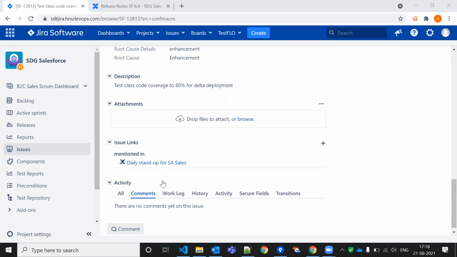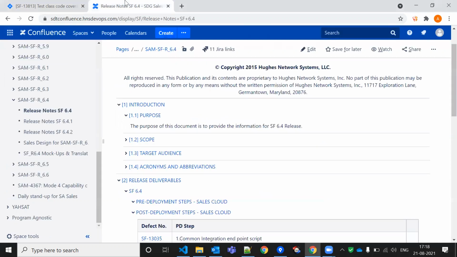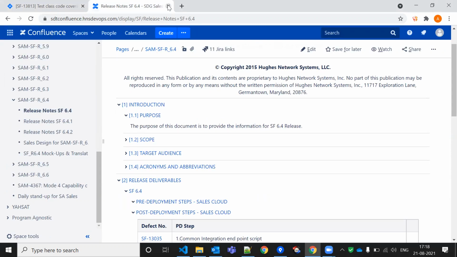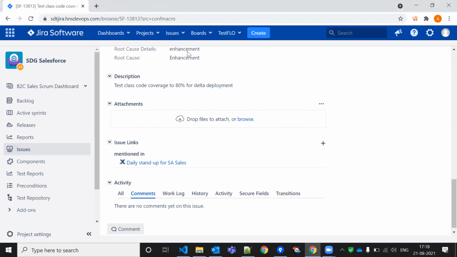95%. Okay. So even Confluence? No, not every company is using Confluence. Every company is using Jira, but maybe 70 or 80% of companies are using Confluence. Bitbucket is also used nowadays by 60 to 70% of companies, but we can say 50%. Companies can use Ant, Workbench, or Changeset for deployment.